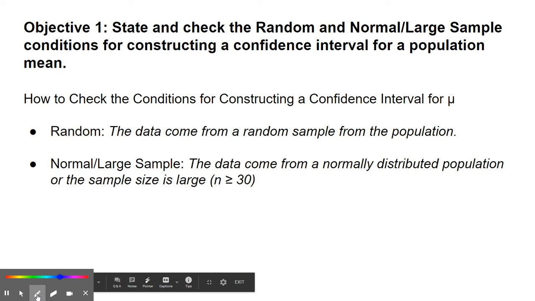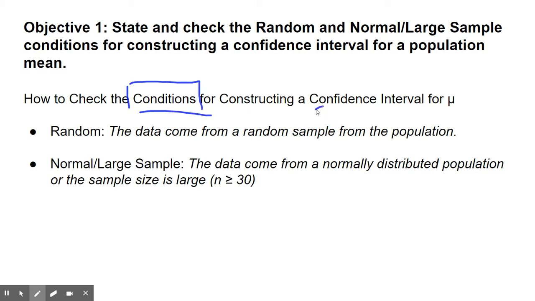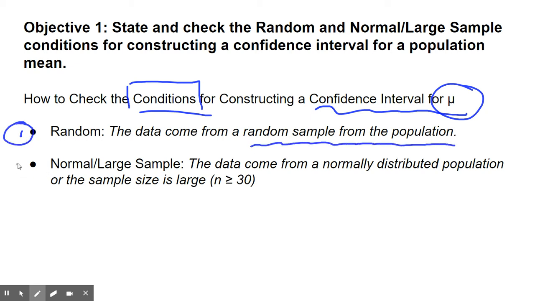All right, so first of all, let's check our conditions for a confidence interval for mu. So remember, when you're looking for a confidence interval for mu, for a mean, yes, you still do the random condition. Does your data come from a random sample from the population? But then instead of using the large counts, we use what's called the normal large sample condition. Okay, so there are two options to meet this criteria. That's why it's called the normal large sample. It should be called the normal or large sample condition, in my opinion.